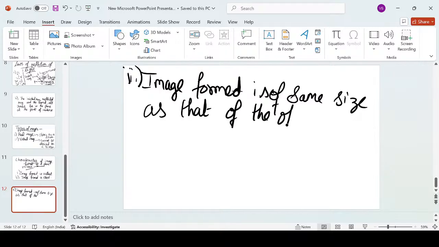What does it mean? It means whatever is the height and dimensions of the object, the same dimensions are of the image.